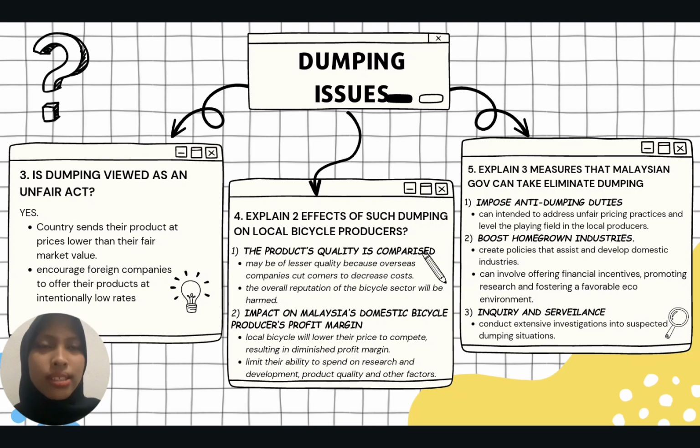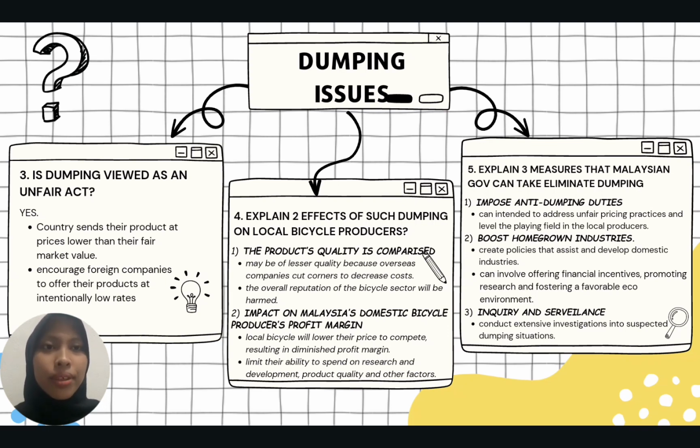In the next question, suggest two effects of such dumping on local producers. Firstly, the quality of product will be compromised. It may be of lesser quality because the overseas company cuts corners to decrease their cost. If the foreign company sells their bicycle in poor quality, the bicycle reputation will suffer.